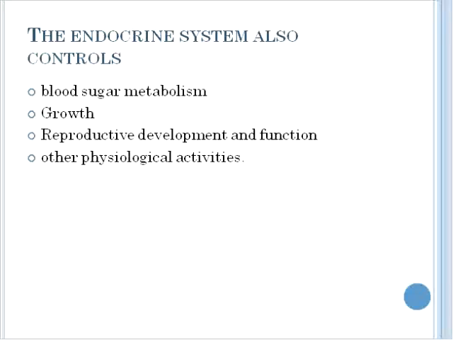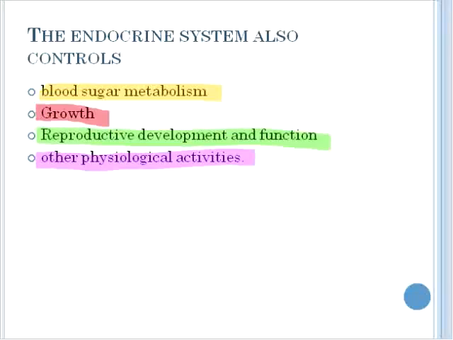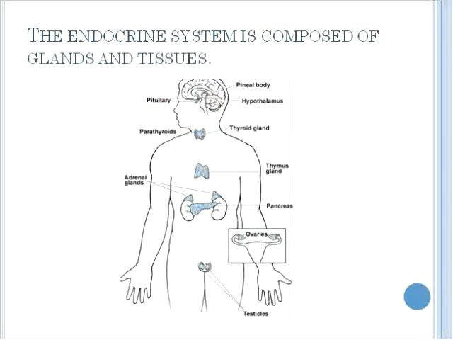The endocrine system also controls, among other things, blood sugar metabolism, growth, reproductive development and function, as well as a host of other physiological activities. The endocrine system, as previously mentioned, is comprised of a number of glands and tissues. You can see a number of them listed in the diagram in front of you.